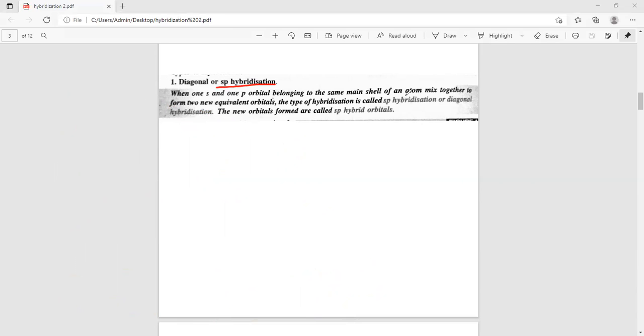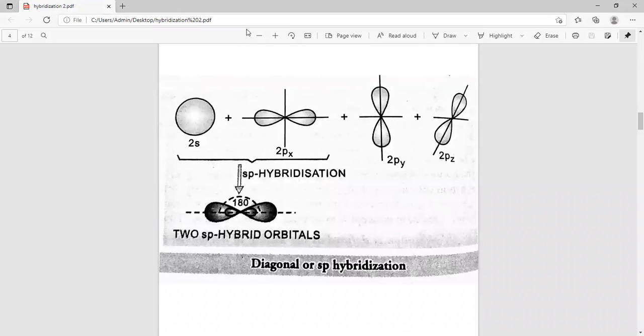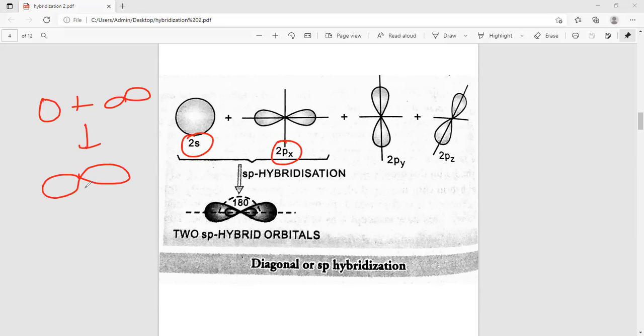sp hybridization is when one s and one p take part in hybridization, and this new orbital is called sp hybrid. This is the structure of sp hybridization. In sp, 1s and 1p both take part in hybridization. So when they mix their energy, after mixing, the shape of the orbitals is identical and both have the same energy.